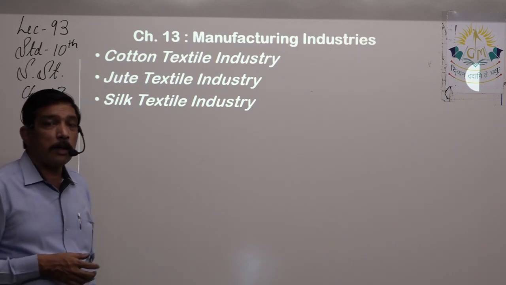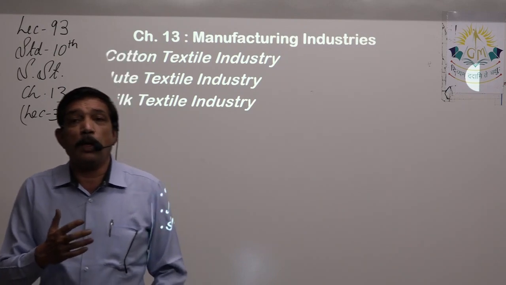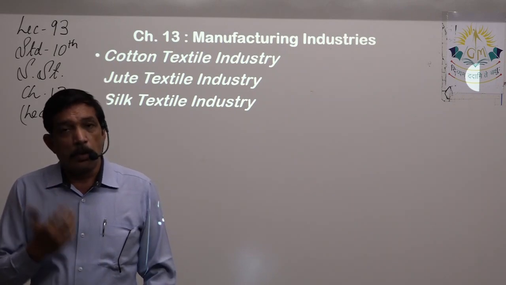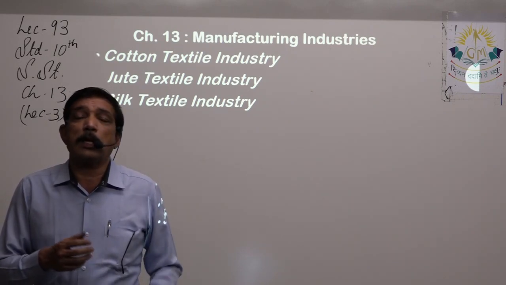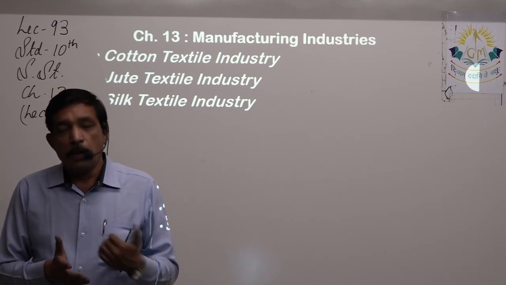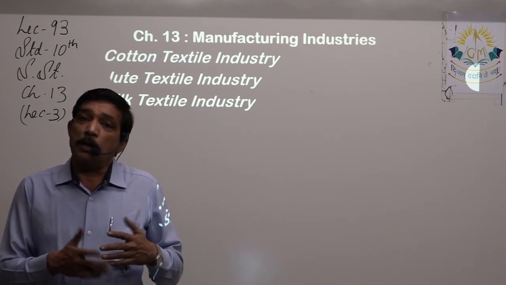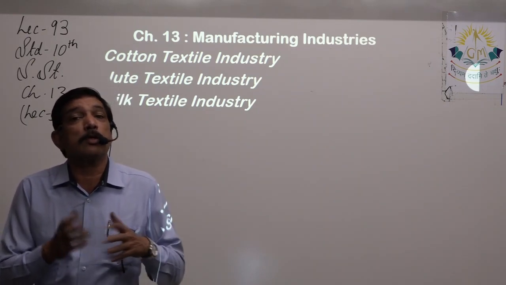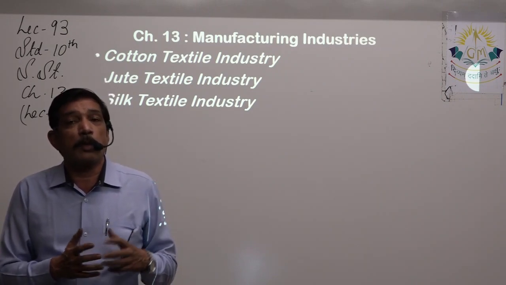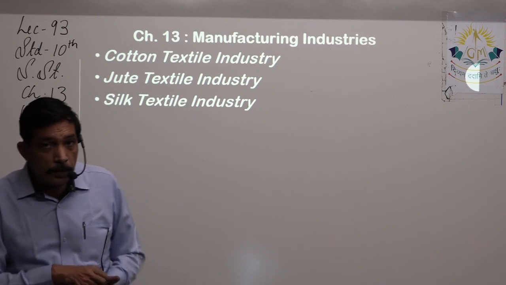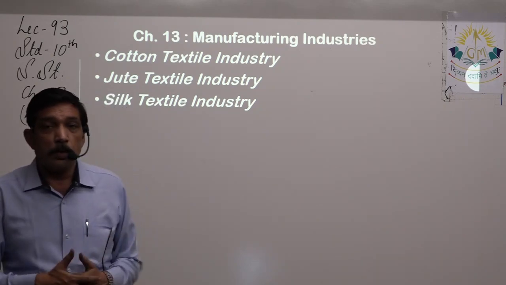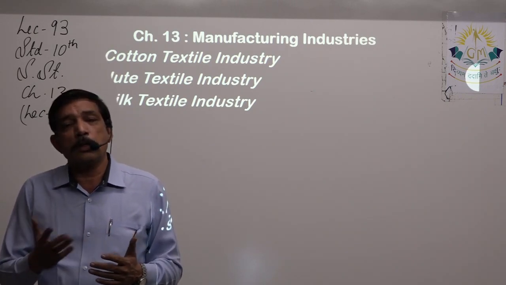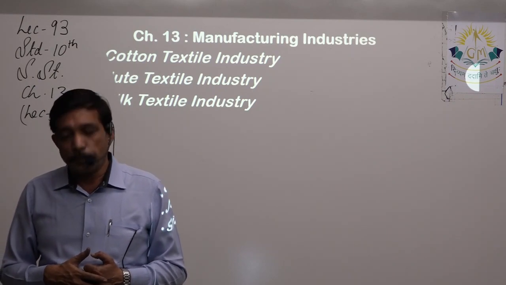Same way, silk textile. It is quite an old business. We have been producing silk for many centuries. There are at least 300 silk textile mills in India, and these are all the plus points. Which are the four important types of silk that India produces? You should be able to remember those names and put them down in the answer. Then the drawbacks today: why is the silk industry still not developing? Only one reason: we have tough competition with China.